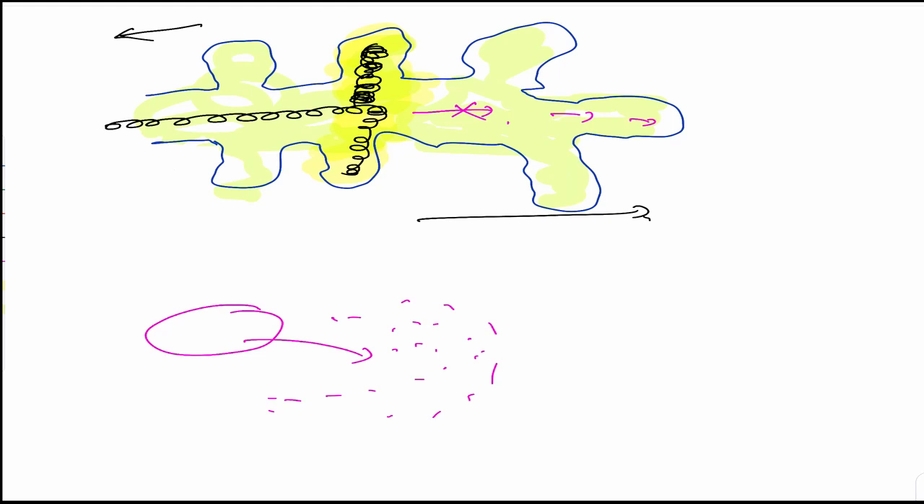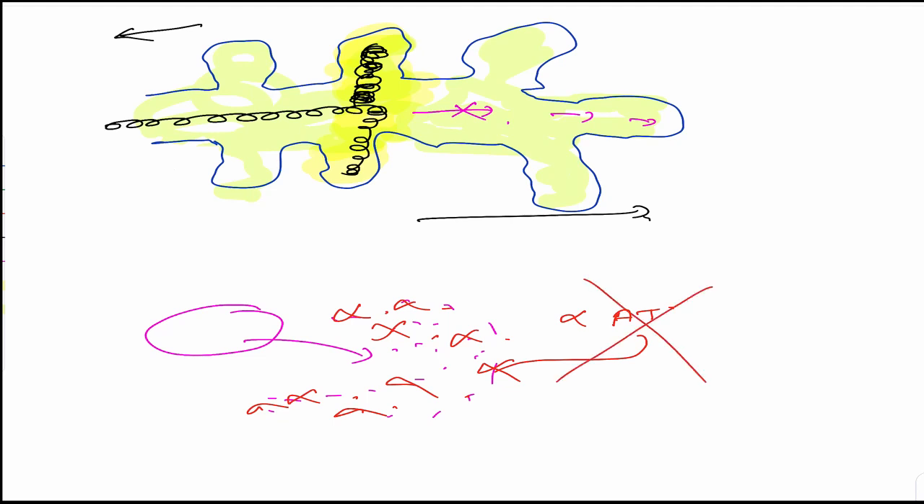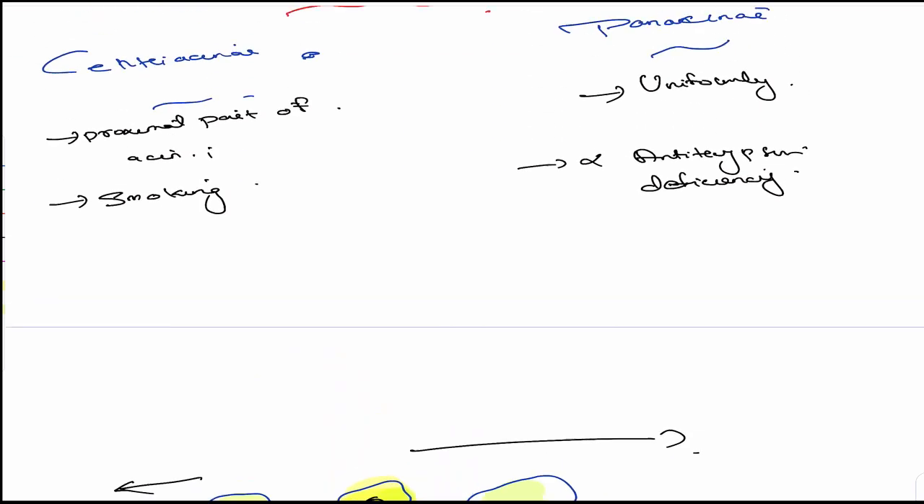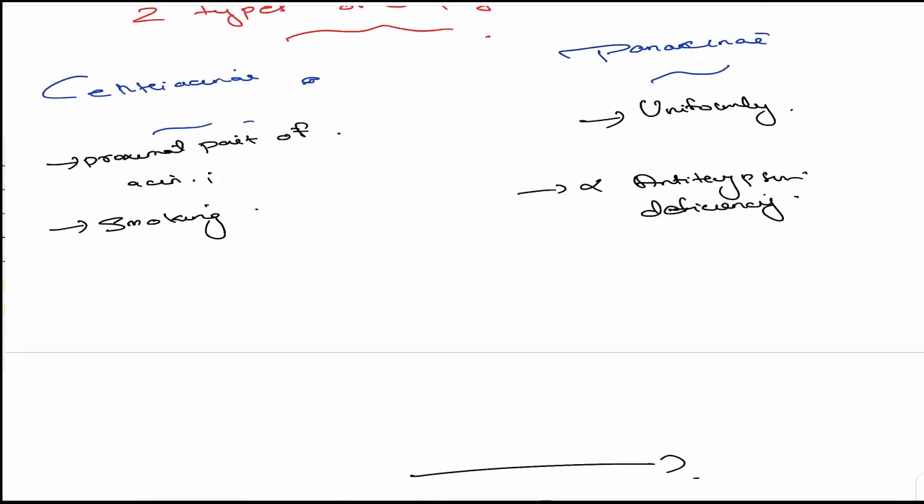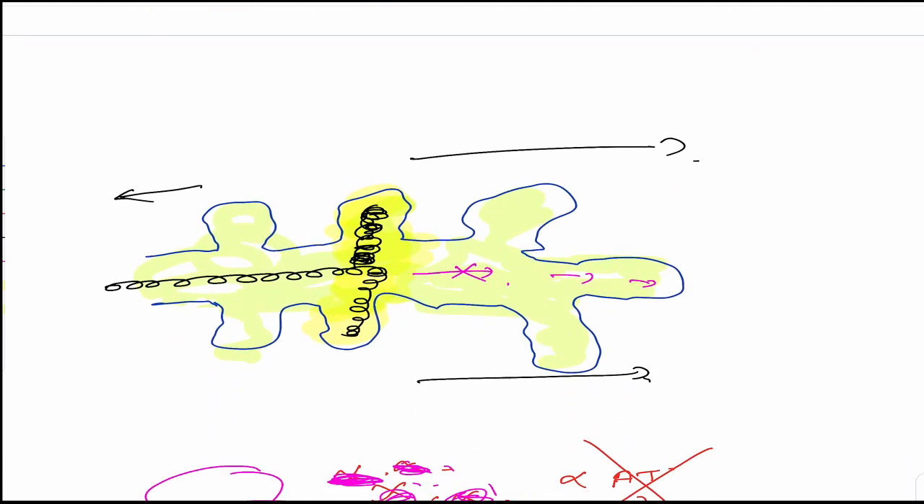But this doesn't happen in normal persons because we have something known as alpha antitrypsin enzyme, which neutralizes whatever elastase is there. So a normal person doesn't get emphysema. But if there is deficiency of this enzyme, this neutralization won't take place, and the elastase will cause emphysema. That is why alpha antitrypsin deficiency causes panacinar emphysema.